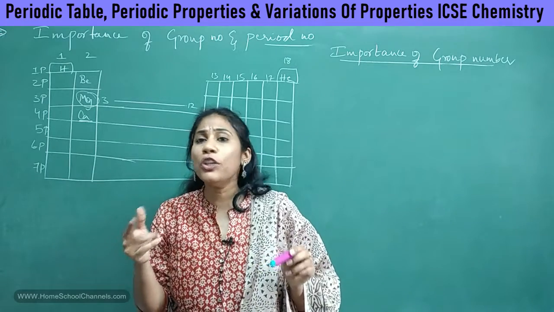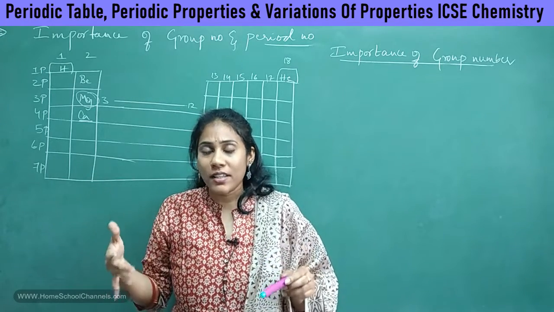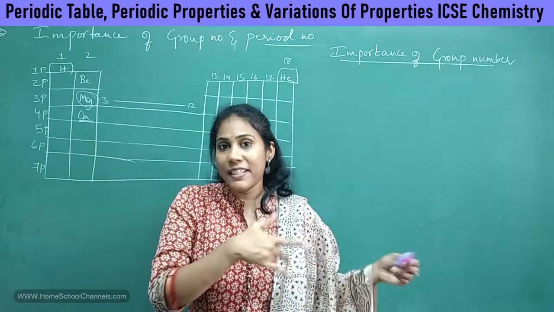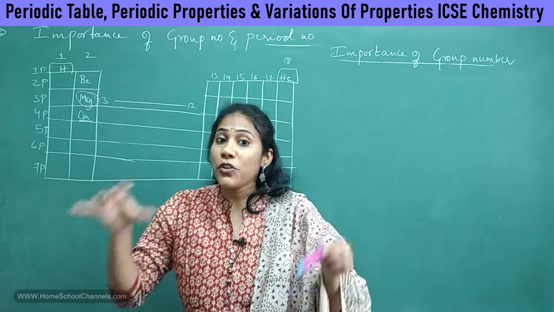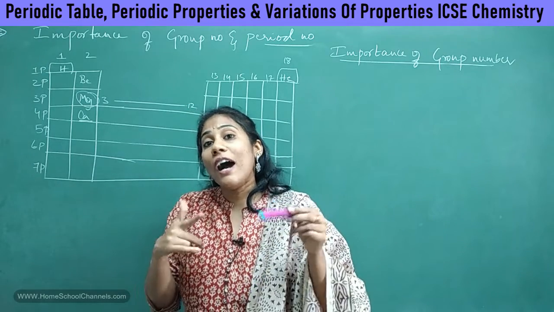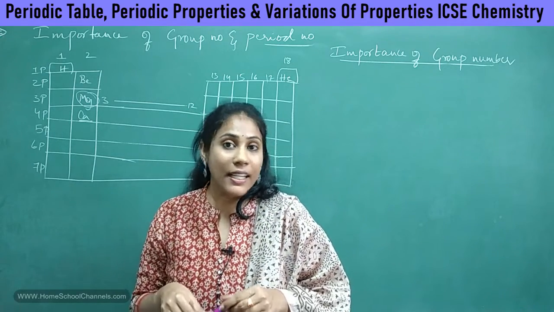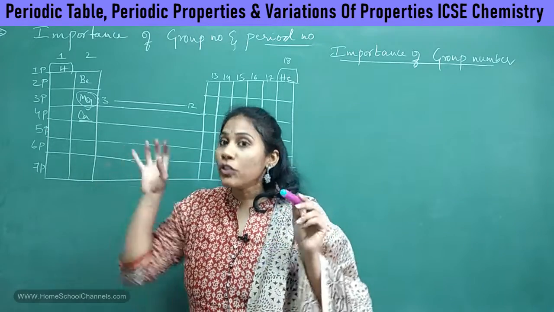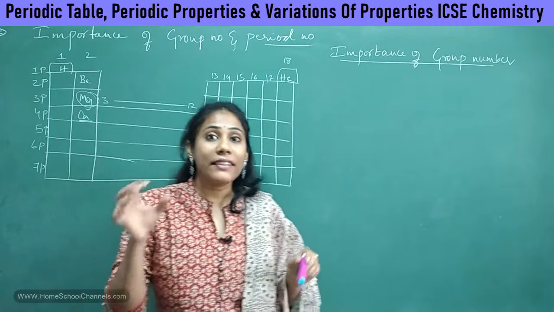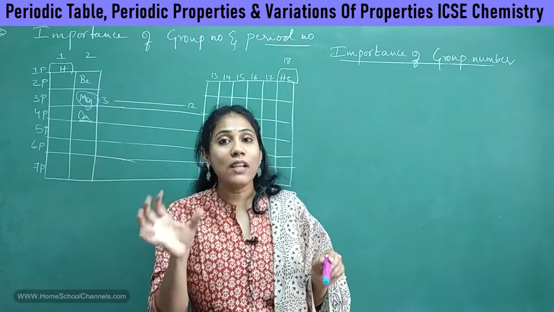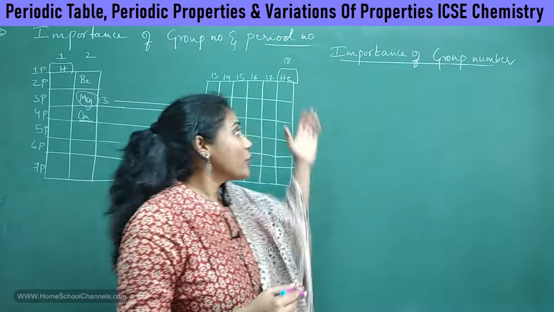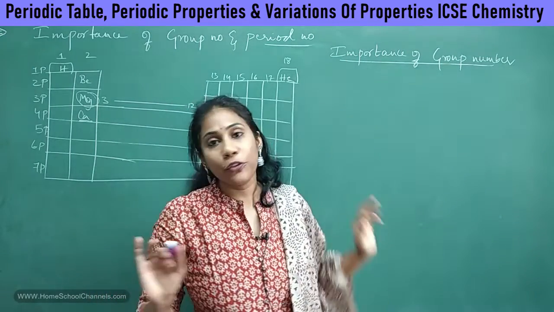I already told you these electrons in the last shell will participate in the chemical reaction. So it is very essential to understand how many electrons are present in the last shell. Looking at the group number, to some extent you can figure out how many electrons are present in the last shell. That is the importance of the group number.